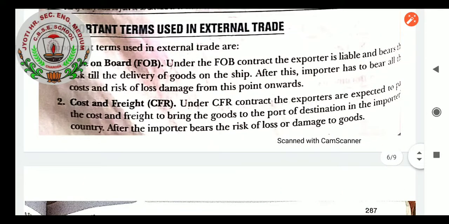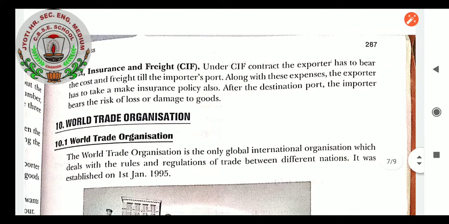Cost and freight. When we see under the CFR contract, the exporters are expected to pay the cost and freight to bring the goods to the port of destination in the importer's country, after which the importer bears the risk of loss or damage to goods. So that is cost and freight.